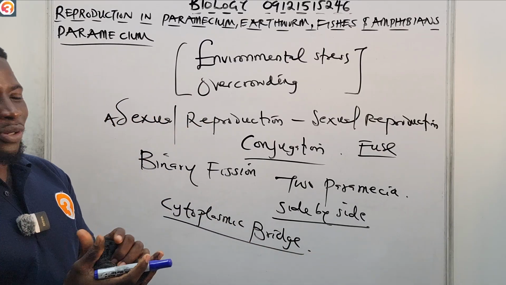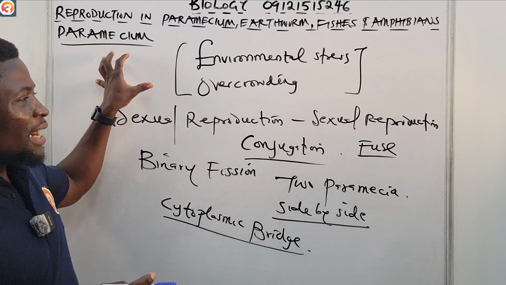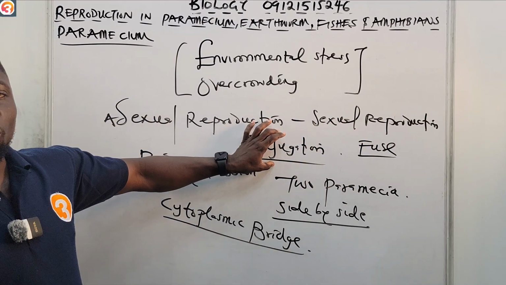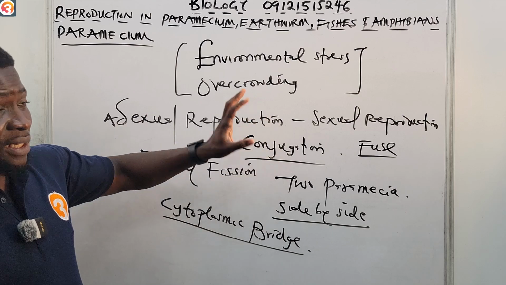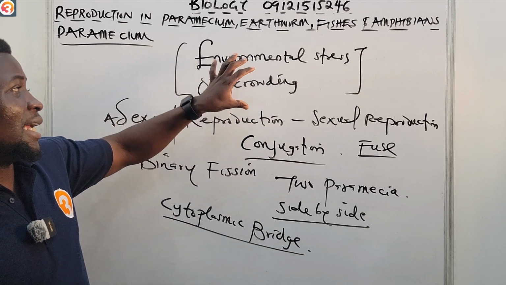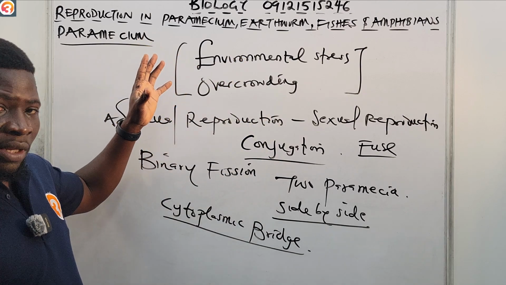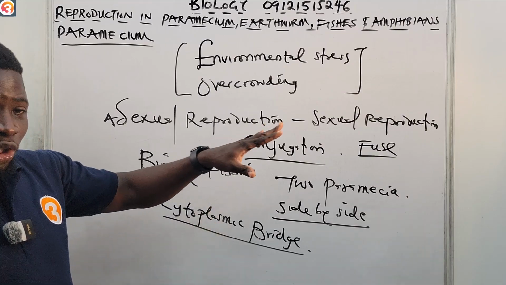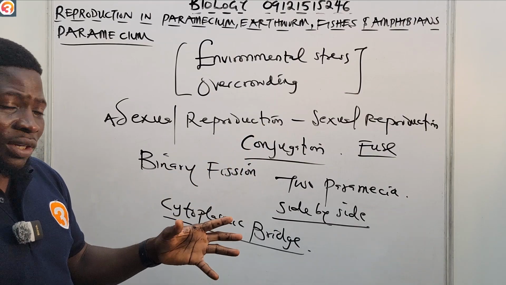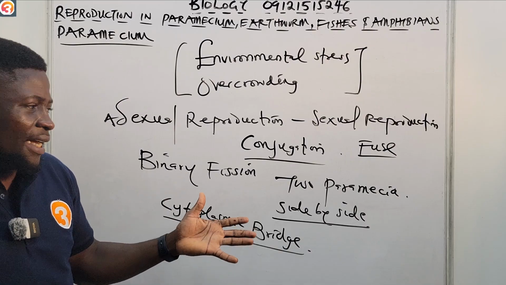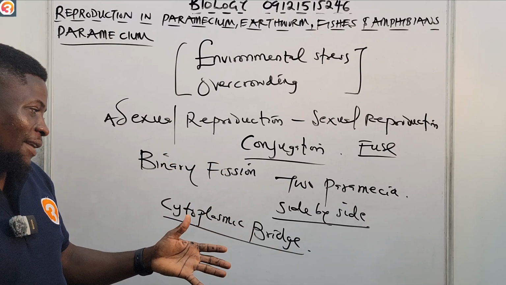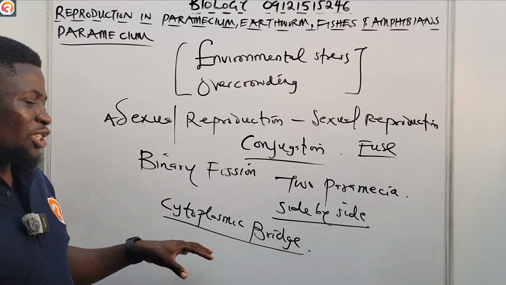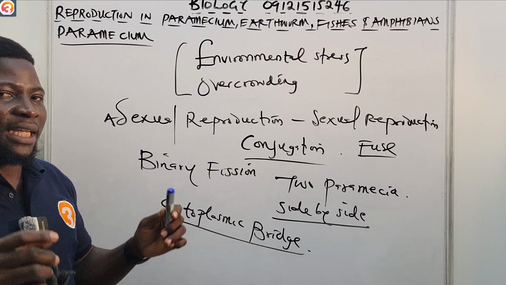So please understand that Paramecium changes from asexual reproduction to sexual reproduction in the process known as conjugation. What makes that change? Certain conditions like overcrowding and environmental stress. They switch from binary fission to sexual reproduction. Two paramecia come together, lie side by side, and fuse together. That point where they fuse is known as the cytoplasmic bridge.